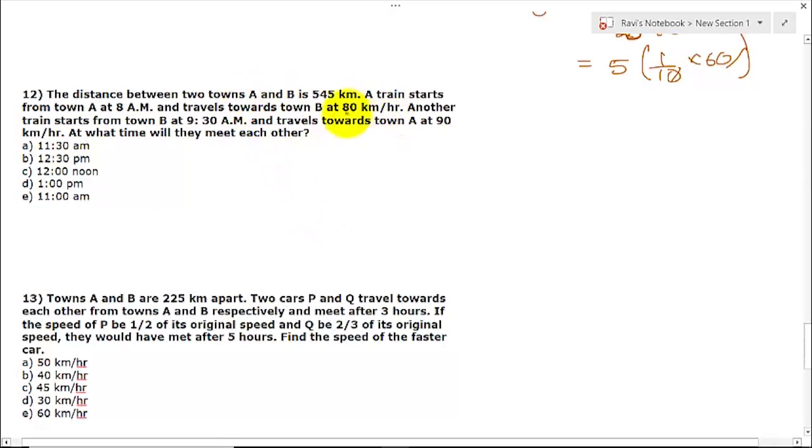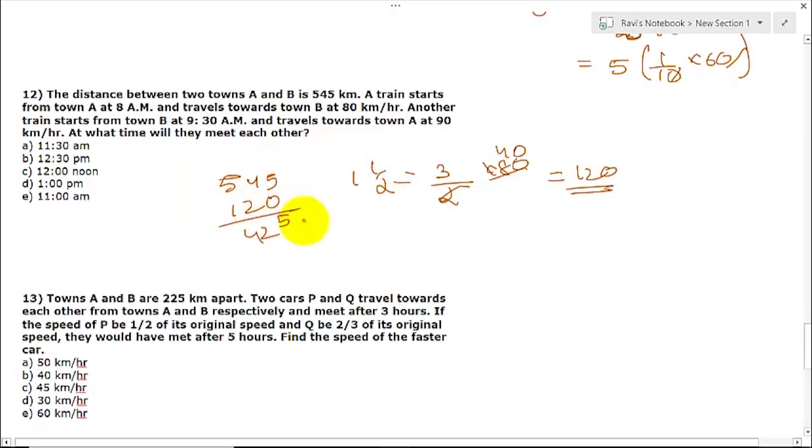So first you have to find out how much A has traveled in 1.5 hours. 1.5 hours in fraction will be 3 by 2. What is the speed of A? It is 80, so that is 40, that is 120. This is the distance. Another train starts from B at 9:30 and travels towards A at 90. So what you have to do is find the difference. 545 minus 120 is 425.